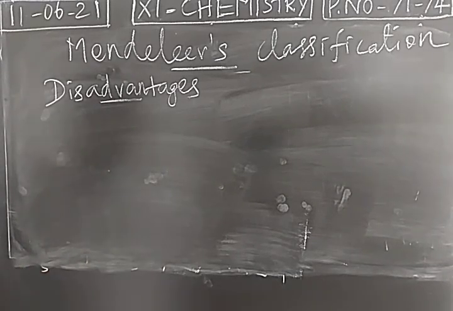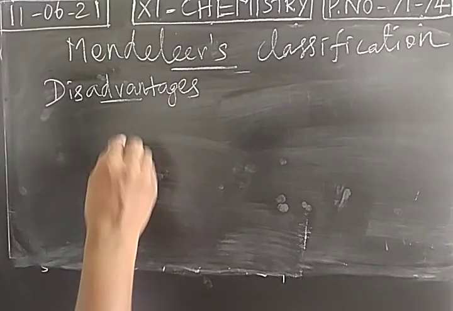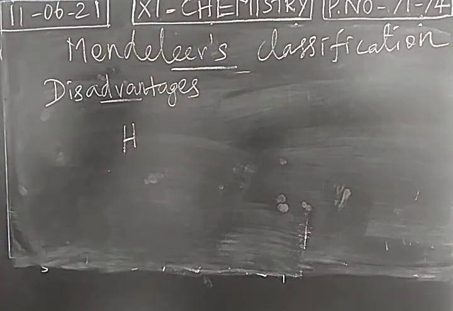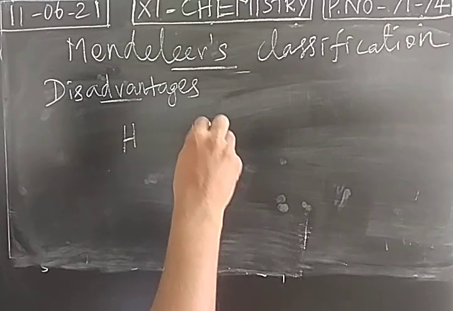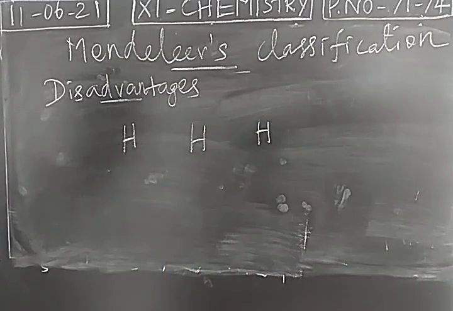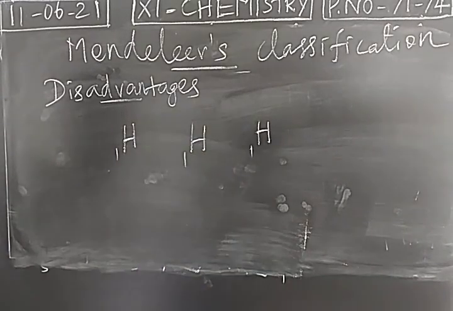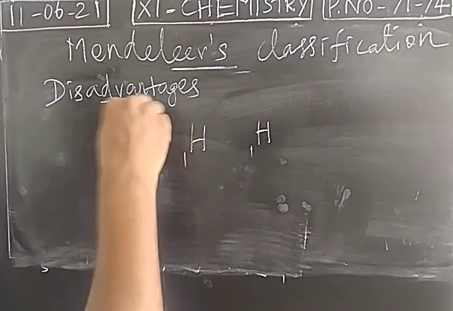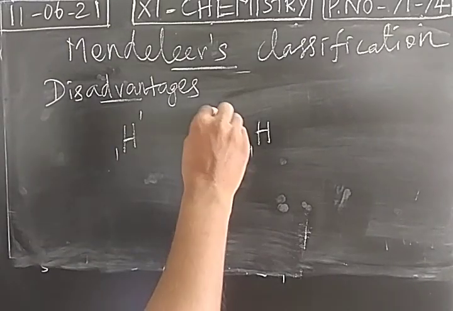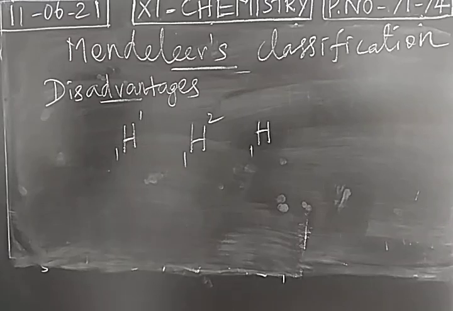When Mendeleev was arranging the elements in the increasing order of atomic weight, he did not consider the isotopes. He considered the hydrogen element. The hydrogen element exists in three isotopic forms, as you studied in 10th. One is ordinary hydrogen, another one is heavy hydrogen, another one is radioactive hydrogen.